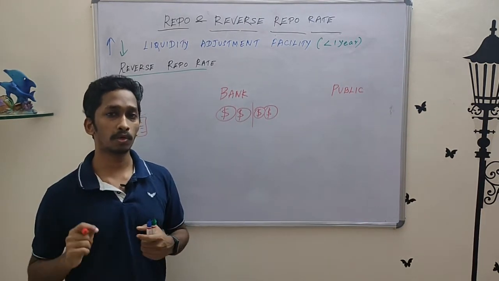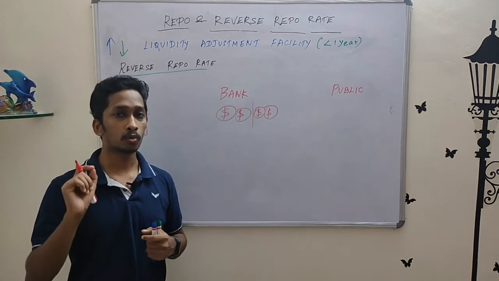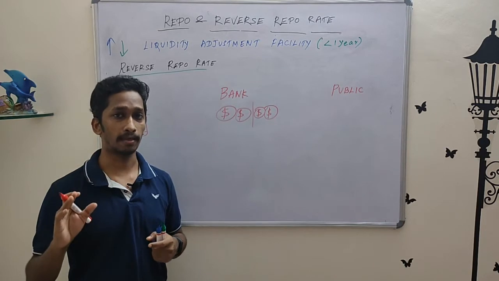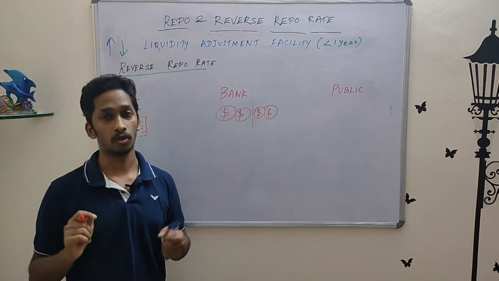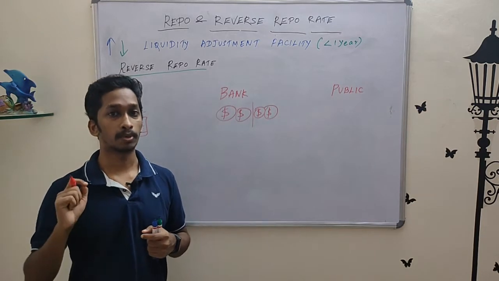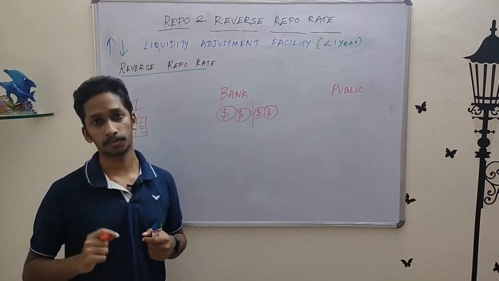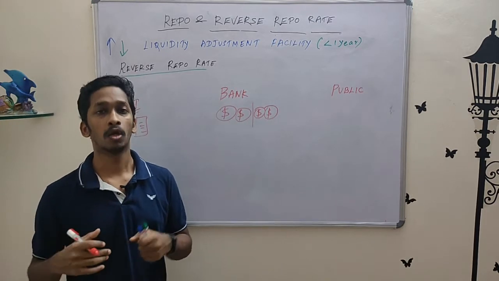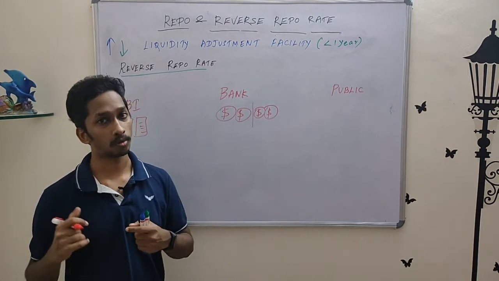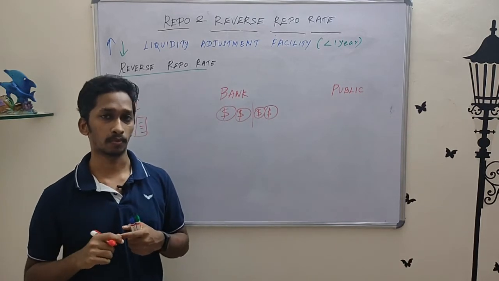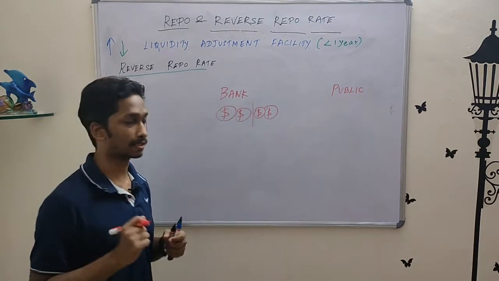Okay. Before we go to the practical explanation, do keep one thing in mind. Under reverse repo rate conditions, the bank plays the role of a lender to both the RBI and the general public. Okay, so because of this, from a business perspective, the banks would prefer to lend more money to the entity which gives them more profit. You will understand why I am telling this specifically. Okay, let's look at it in the practical explanation.